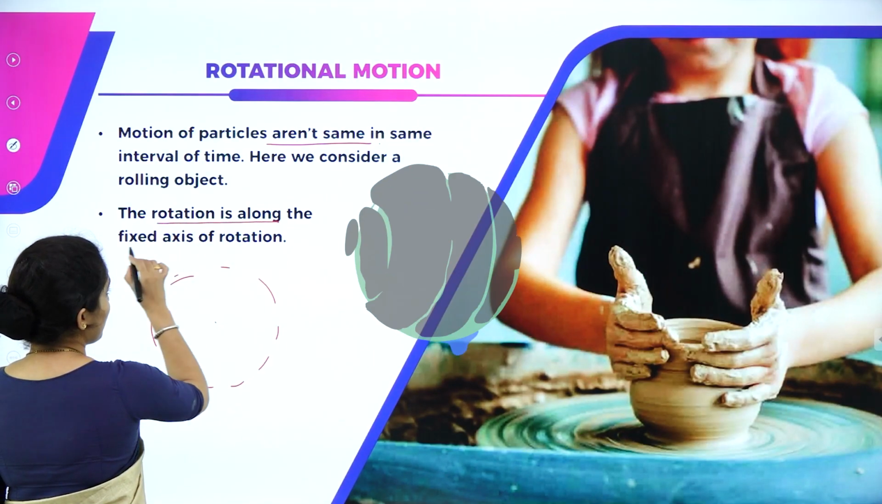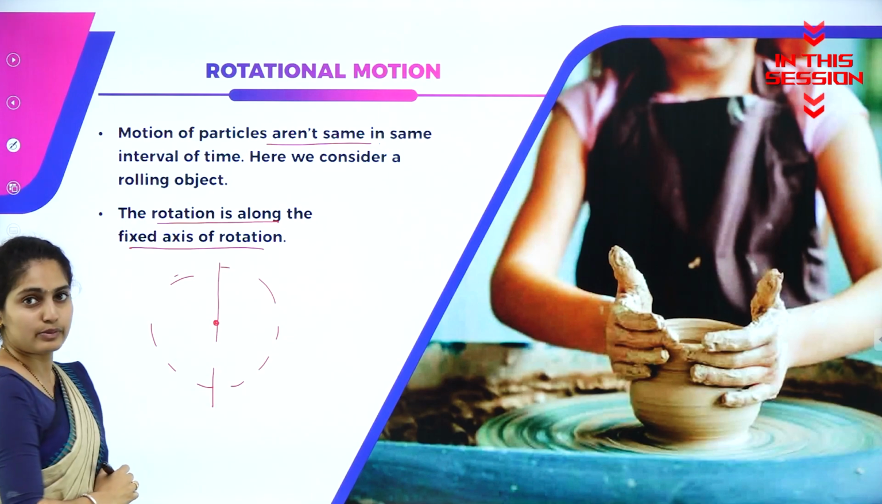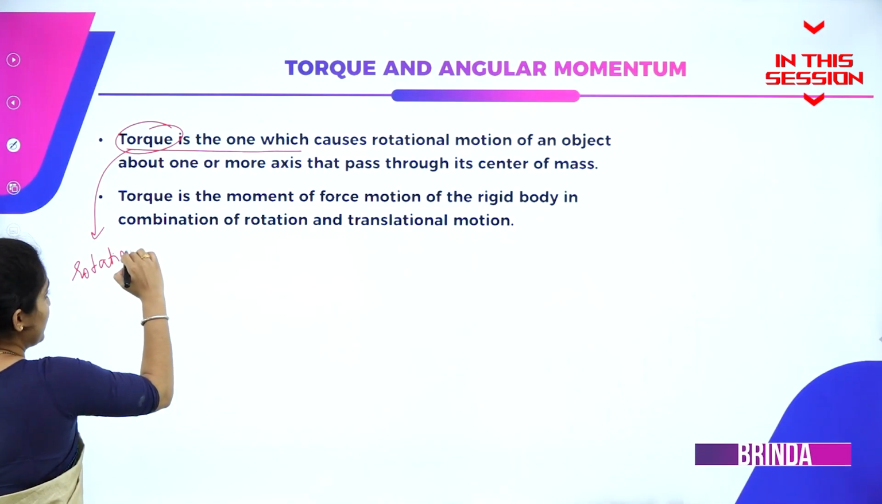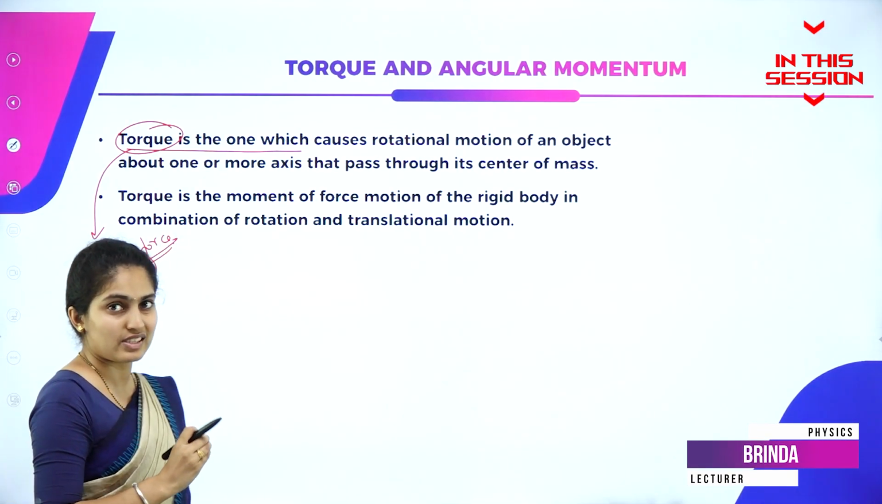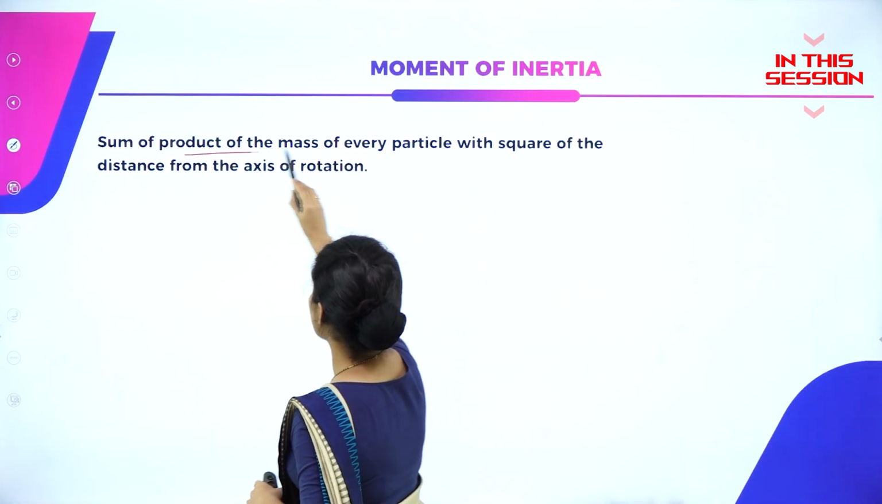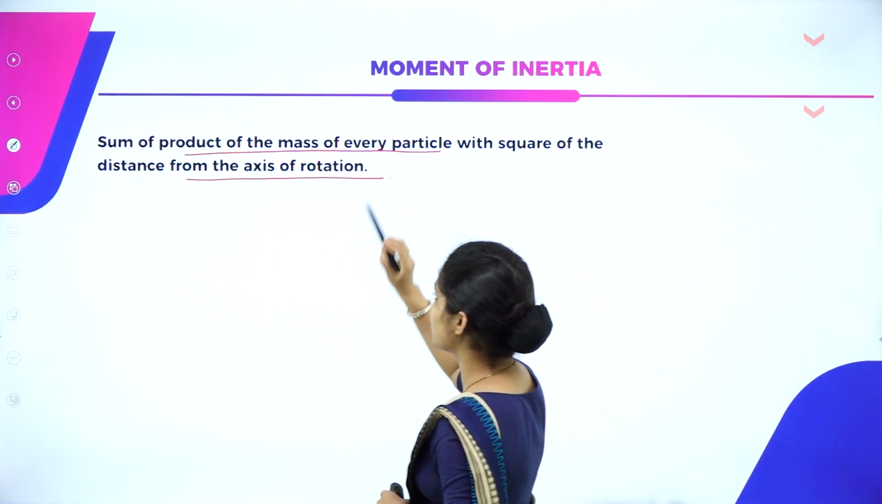So the rotation is along the fixed axis of rotation, and this fixed axis of rotation is said to be this point. Okay, this is the center to which we will have a rotation. So what is the torque? It is the rotating force. Its action is the same as that of the force itself, but it is a rotating force. Sum of product of masses of every particle with square of the distance from the axis of the rotation.